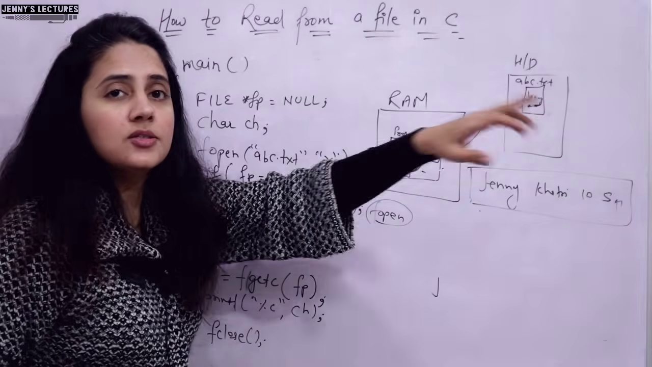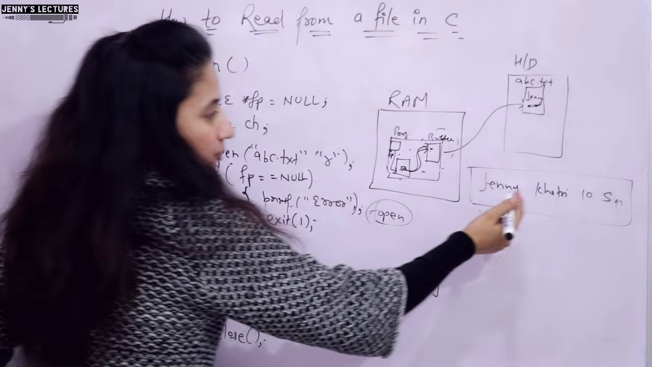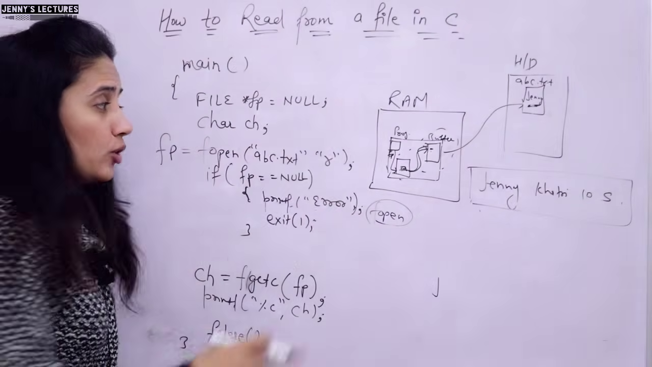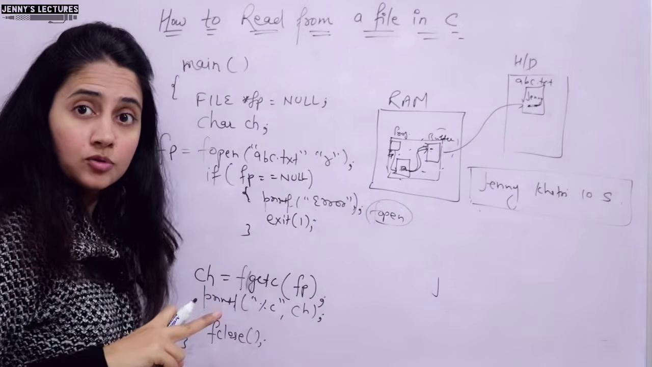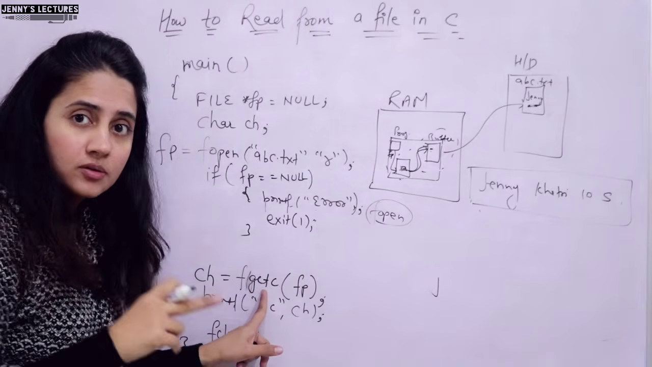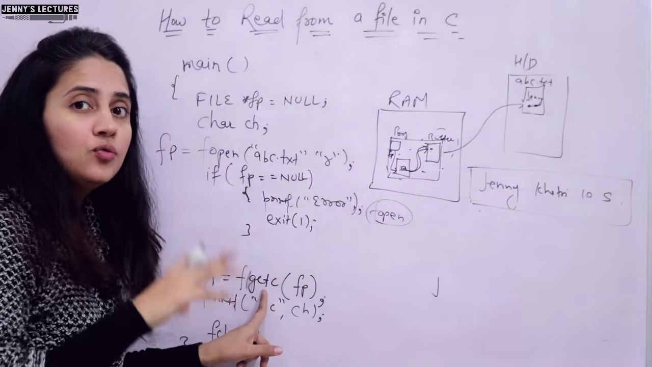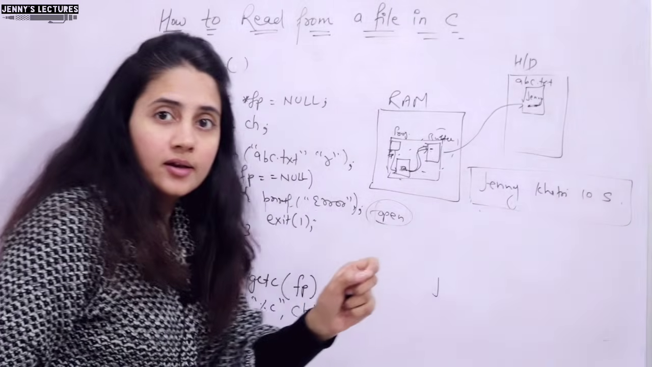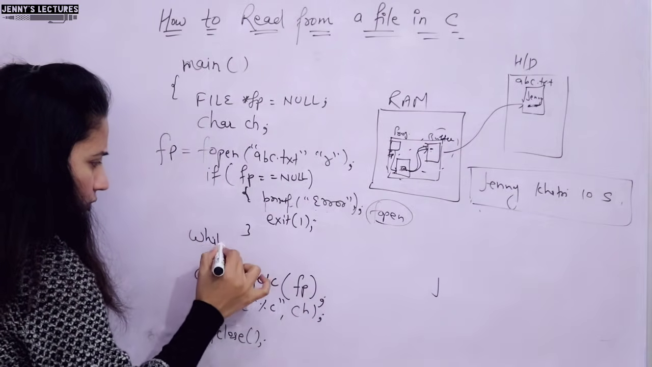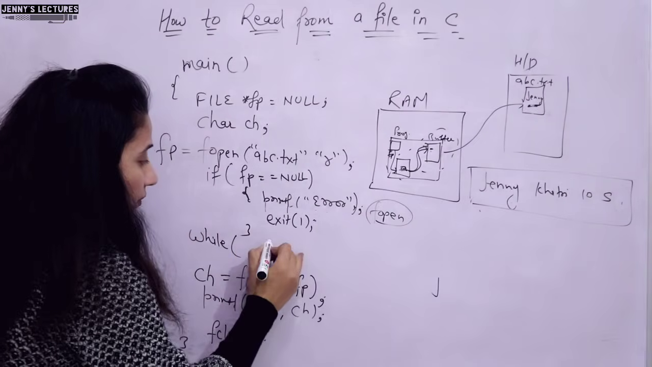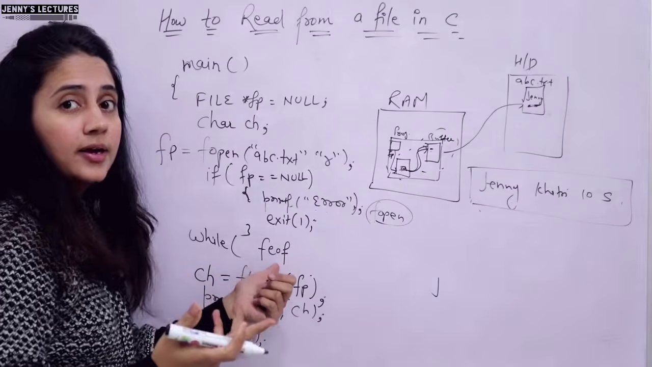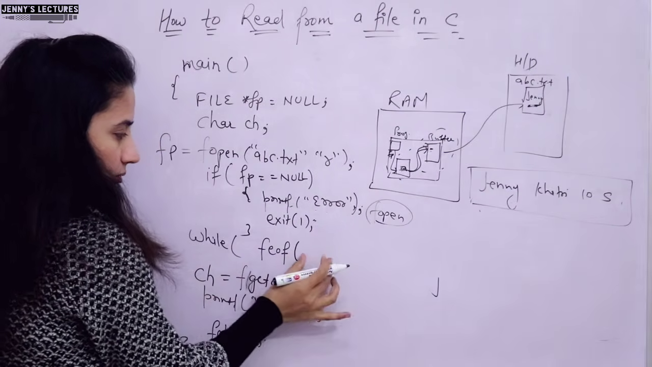If you want to read the complete string or the entire file, suppose in my file I have this Jenny Khatri 10s, this I have. So I want to read this complete thing. So character by character, if you want to read using this fgetc function, then you just have to put this function into a loop. Till when do you want to read? Till end of file. Yes. So just write down the loop here. While, we have a predefined function feof, it will indicate end of file, right? So simply pass which file?